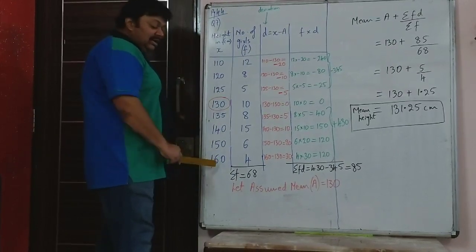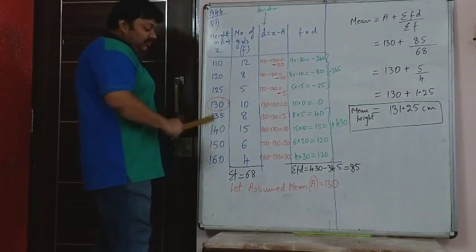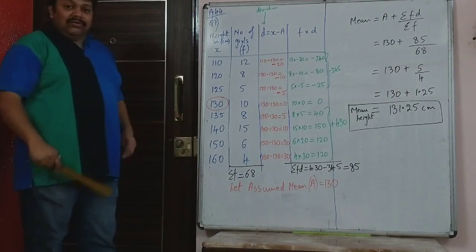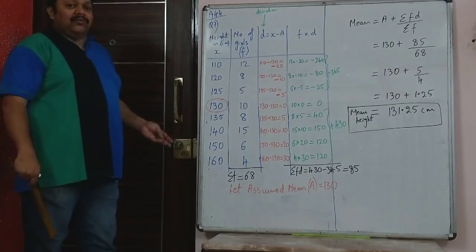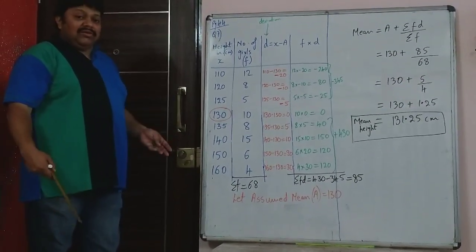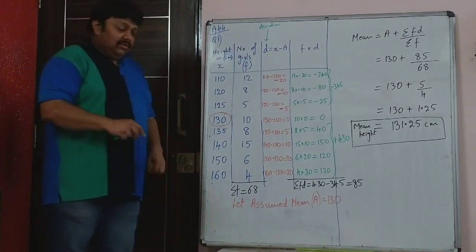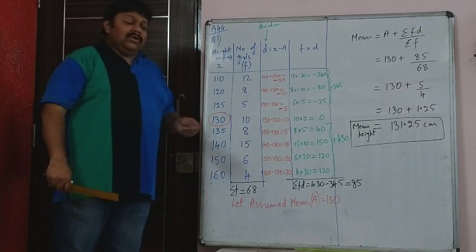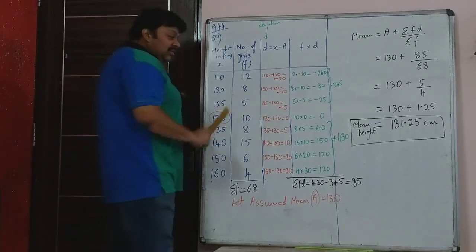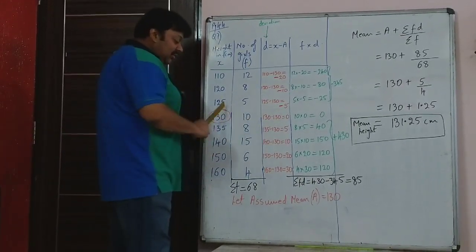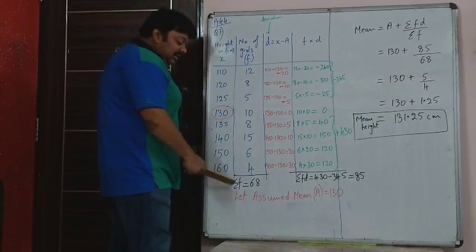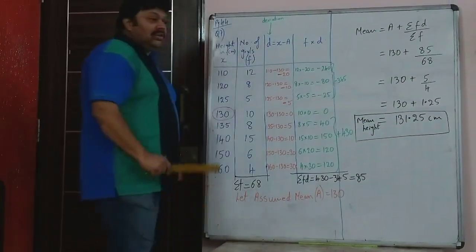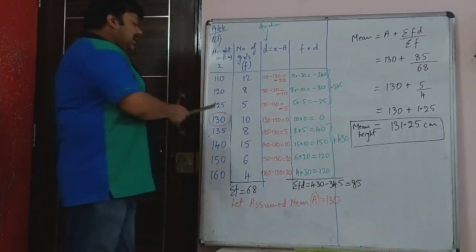If it was 10 data, you would have taken the fifth. If it was 7 data, we will see which data is the middle one. But this is an even number of data, so you took 130, circled it and even wrote assumed mean is 130.